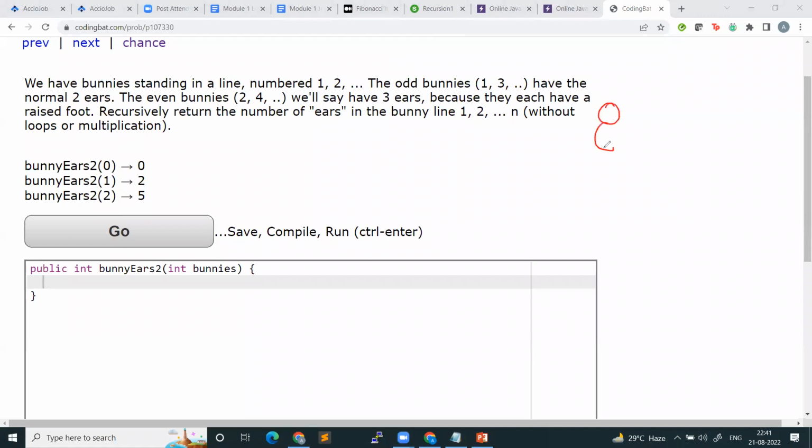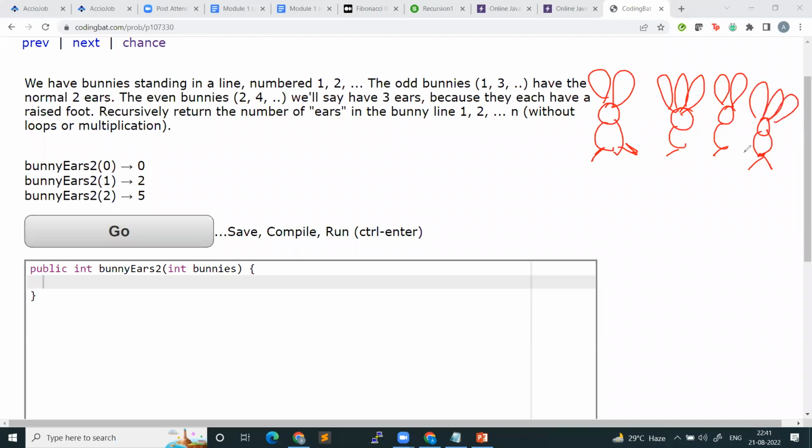So let's say if you have 5 bunnies, the bunnies at the odd places have 2 ears, right? The bunnies at the even places have 3 ears. Are you getting this problem? The bunnies that are standing at even locations have 3 ears, and the bunnies at the odd places have 2 ears.